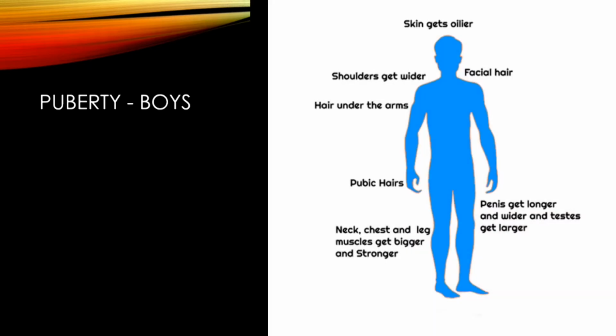Now we need to think about some of the changes which take place during puberty. If we think about boys, we have some of the main changes, some of which are fairly easy to see. We've got, for example, facial hair, which will develop through puberty. Shoulders will widen as well.